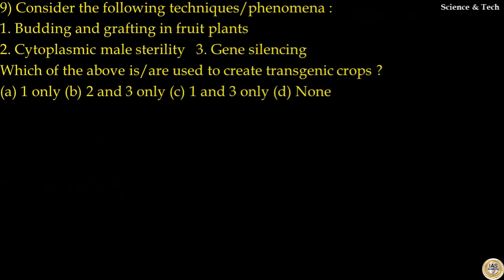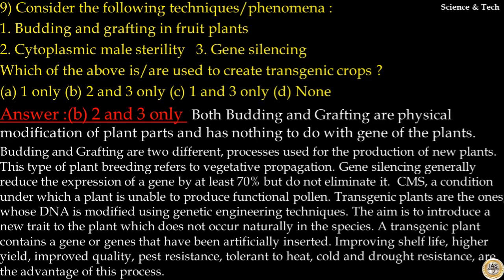Question number 9. Consider the following techniques or phenomena: budding and grafting in fruit plants, cytoplasmic male sterility, gene silencing. Which of the above is or are used to create transgenic crops? The answer to this question is option B, 2 and 3 only. That is, cytoplasmic male sterility and gene silencing are used to create transgenic crops. Both budding and grafting are physical modifications of plant parts and have nothing to do with genes of the plants. Hence, option 1 can be eliminated.